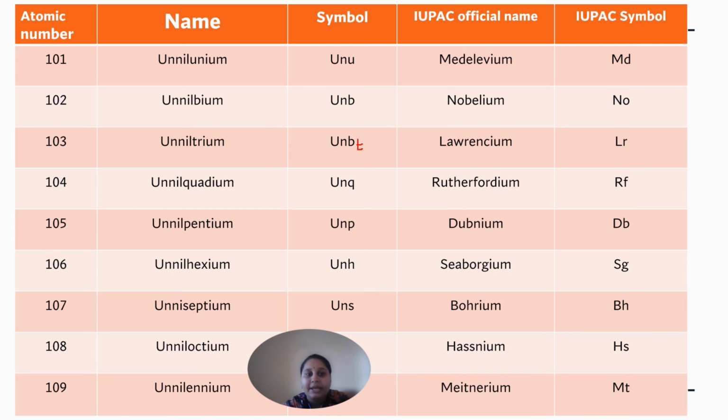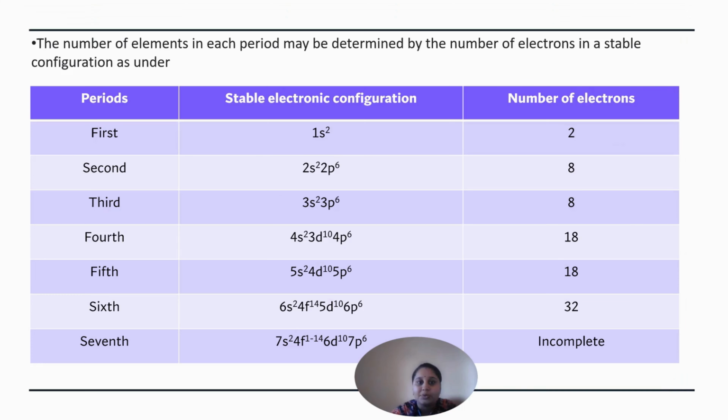Un, nil, pentium, it is UNP, Dubnium. Un, nil, hexium, it is UNH, Seaborgium, SG. 107, it is un, nil, septium, UNS, that is Bohrium. 108, un, nil, octium, UNO, Hassium. 109, un, nil, and in the same way, it continues.